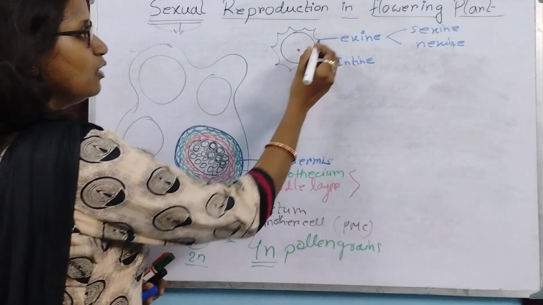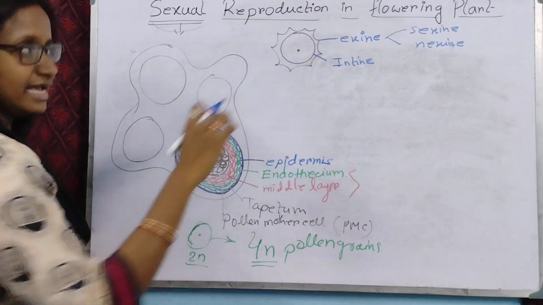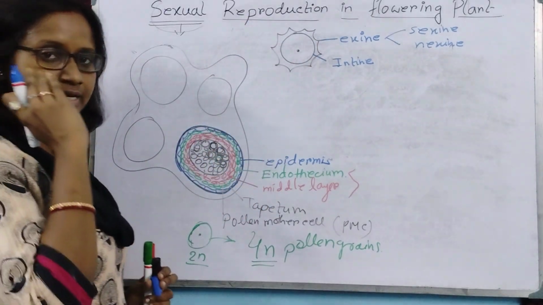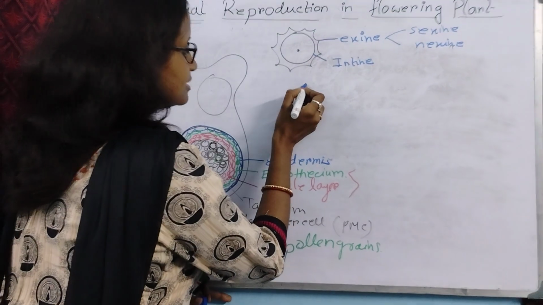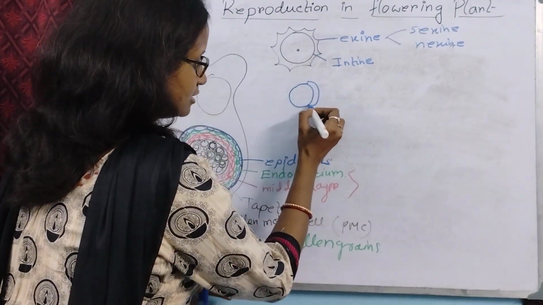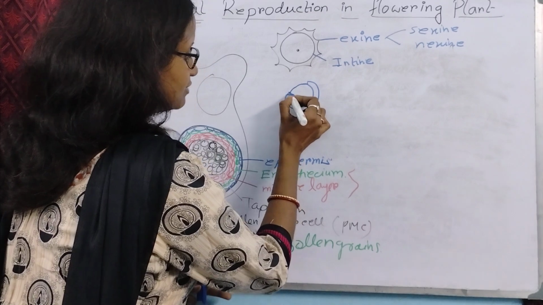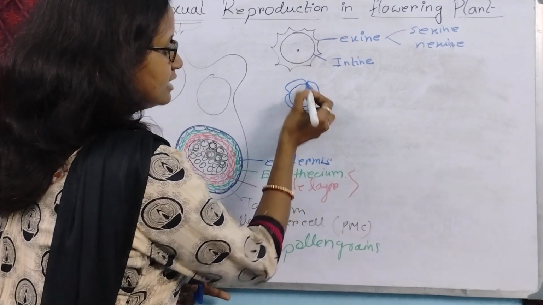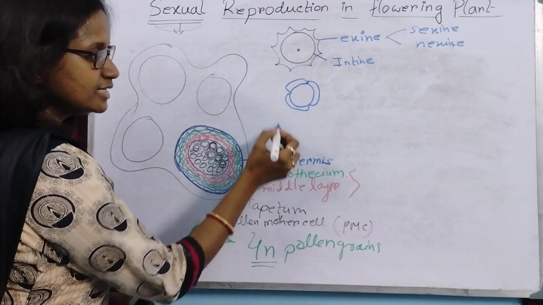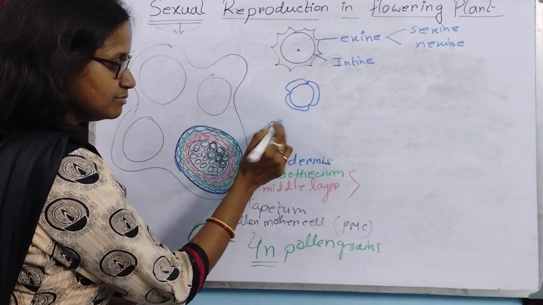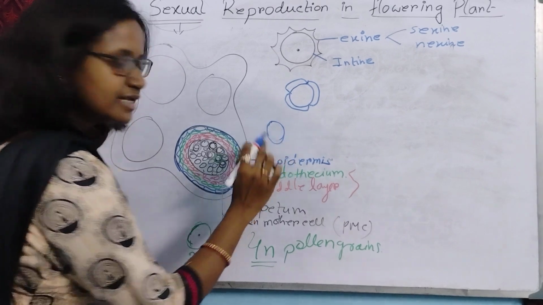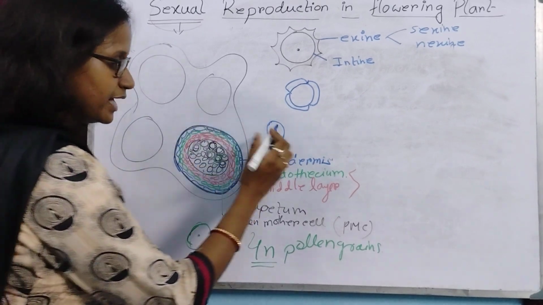Okay. Now, this exine is not continuous, it's a discontinuous layer. What does it mean? Suppose this is the inner layer and this is the outer layer. So the outer layer is discontinuous. It is getting disrupted here. Look at that point. It is not continuous, as the inner membrane, the intine, is continuous. There is no interruption, there are no breaks.